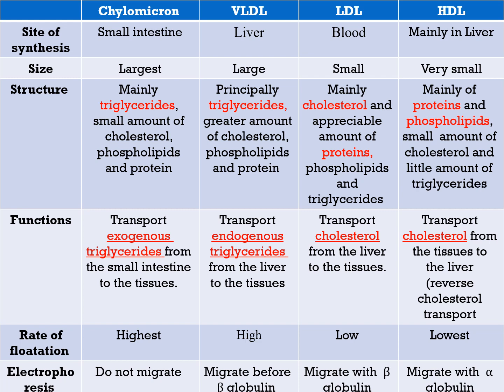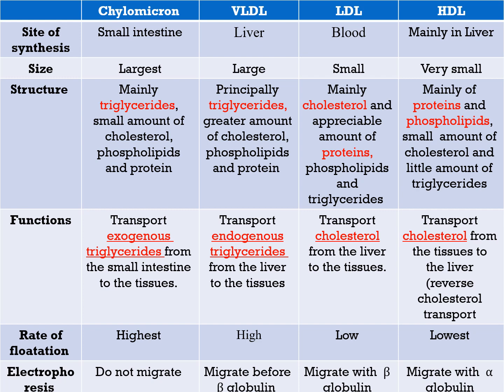So these two, chylomicrons and VLDL, transport triglycerides, the chylomicron exogenous and the VLDL endogenous, while the LDL and HDL both transport cholesterol. LDL transports cholesterol from liver to tissues, while HDL from tissues to liver, so it's called reverse cholesterol transport, in order to be eliminated.